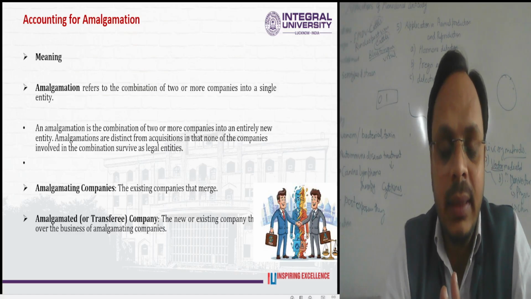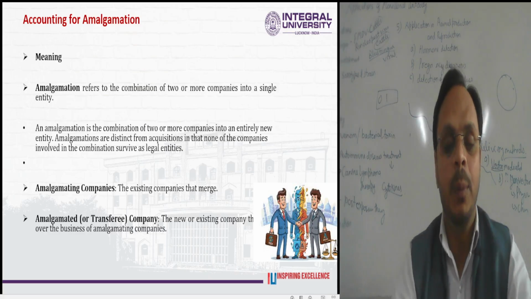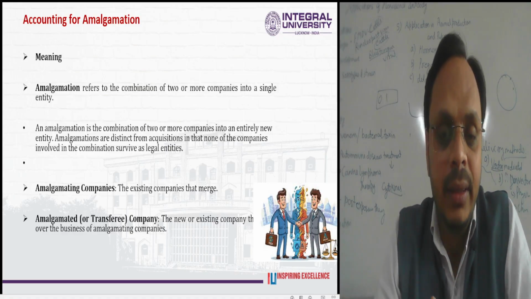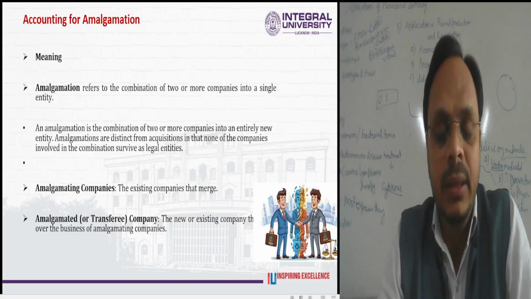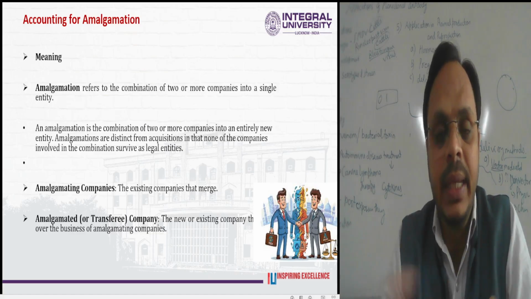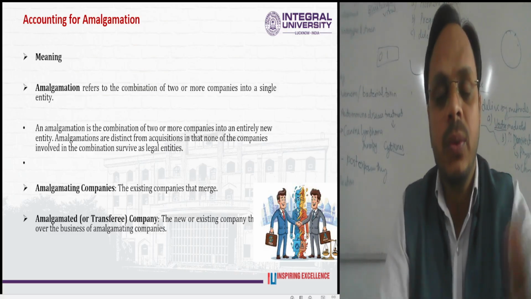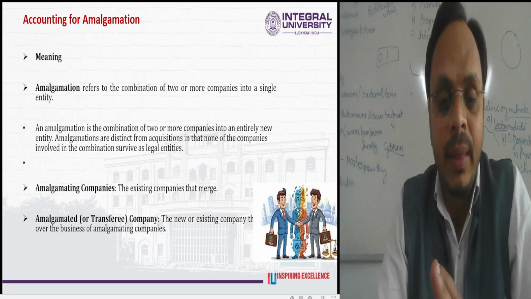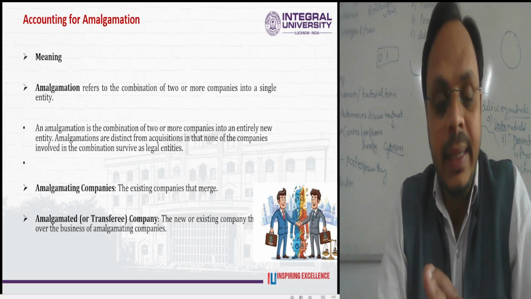In case of amalgamation, it is not mandatory that the companies must be the same in nature, meaning the operations of the companies need not be the same. They may be different, right? Maybe Ultratech Cement with Reliance Jio. So these companies are going to amalgamate, and one fresh company comes into existence, meaning all the assets as well as liabilities of the existing companies are going to close down. All the assets as well as liabilities are going to be recorded in new books of accounts, which is known as the consolidated balance sheet. So this is the case of the amalgamation.